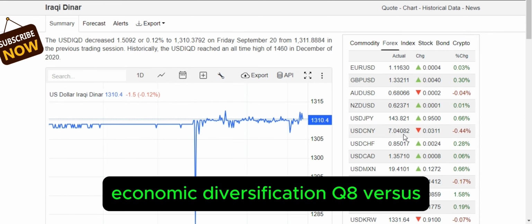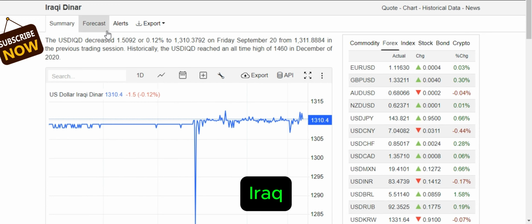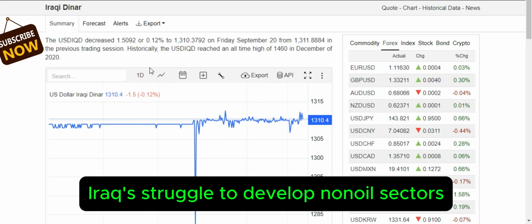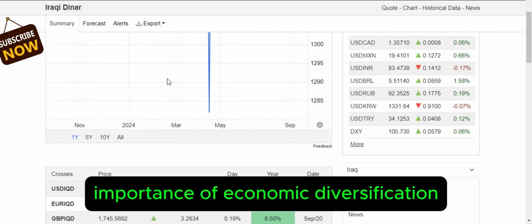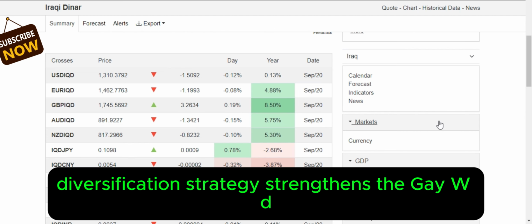Economic diversification, Kuwait vs. Iraq. Kuwait's efforts to diversify its economy beyond oil. Iraq's struggle to develop non-oil sectors due to political instability. Importance of economic diversification in maintaining currency value. How Kuwait's diversification strategy strengthens the KWD.